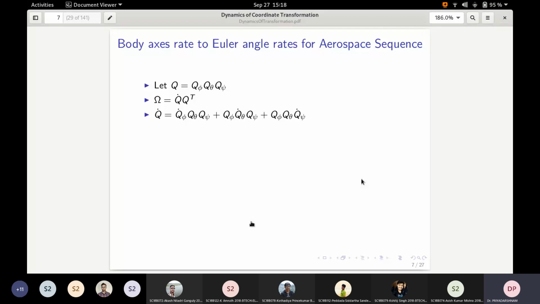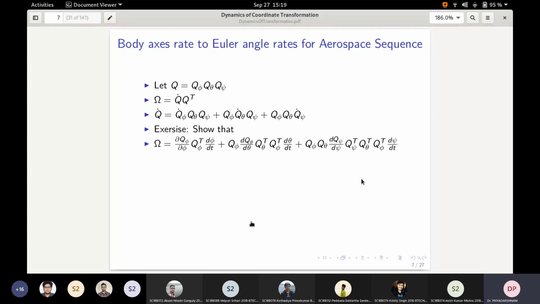When you take time derivatives of this function, this is an implicit function. Q phi dot will be the partial derivative with respect to phi times d phi by dt. Similarly, Q theta dot will be the partial derivative with respect to theta times d theta by dt, and similarly Q psi dot.